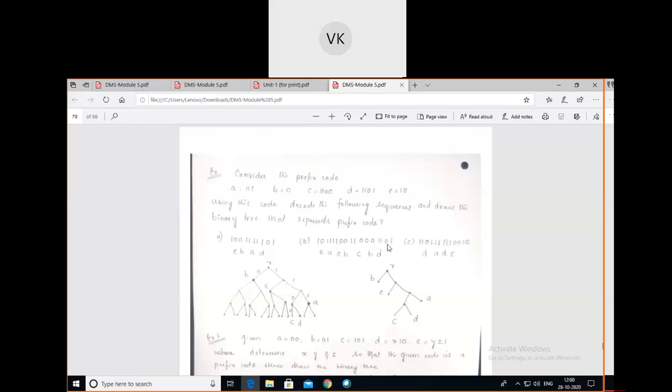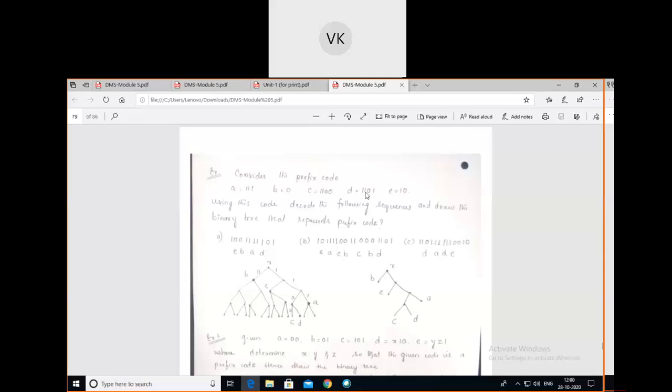Next, double one zero. These double one zeros are not associated with any symbol, leave it. Next, the last will be double one zero one. Yes, this double one zero one is with respect to the symbol D here.